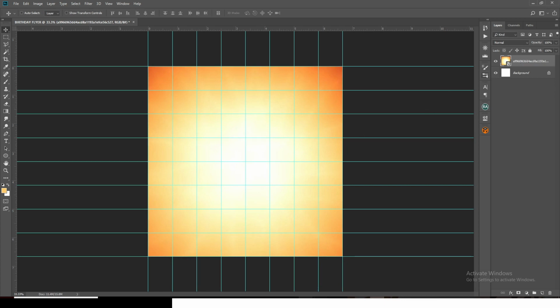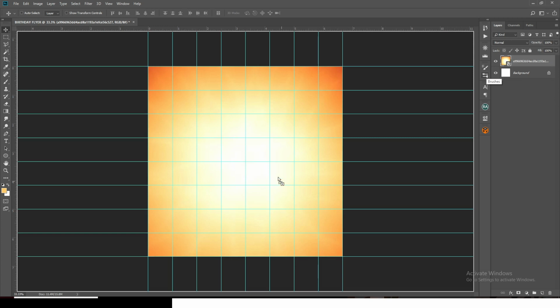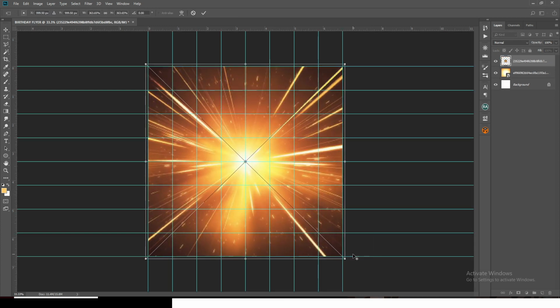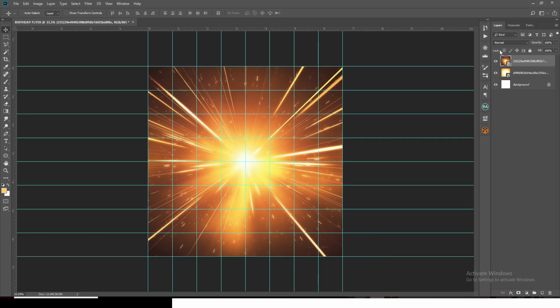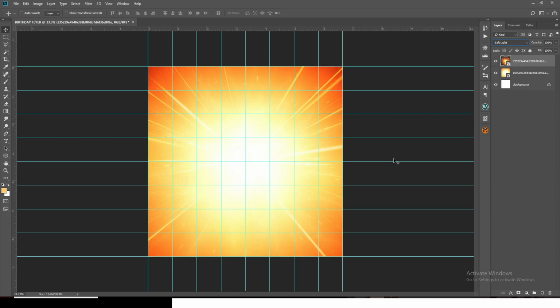Alright, and then I'll go back for this as well. This one I'm going to use as the glow sunburst to give it a more natural look. Then I'll give it soft light, so it makes it more natural. Also I'm going to pick the ellipse tool, click around here, hold shift, and then drag it like that.